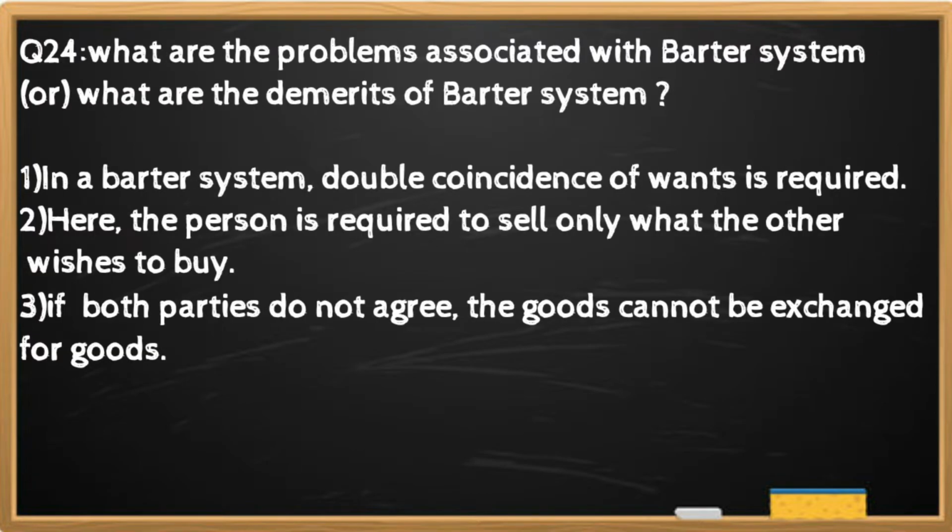Question number 24. What are the problems associated with barter system or what are the demerits of barter system? And the answer is in a barter system, double coincidence of wants is required. Here the person is required to sell only what the other wishes to buy. If both parties do not agree, the goods cannot be exchanged for goods.